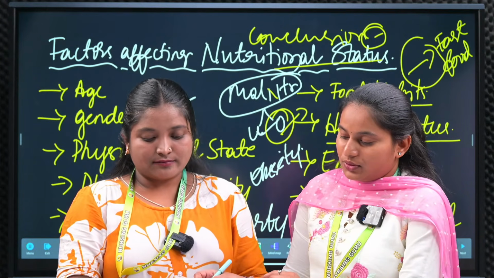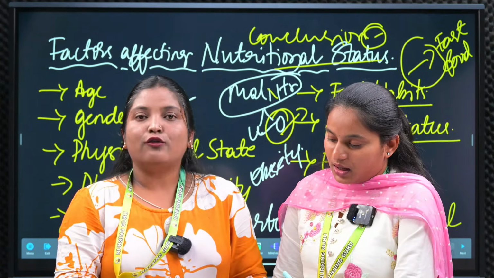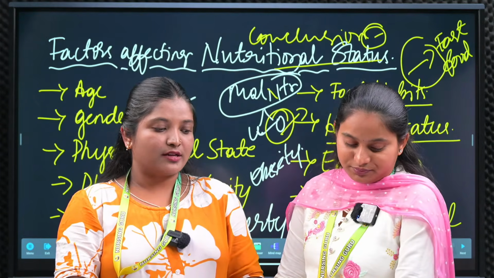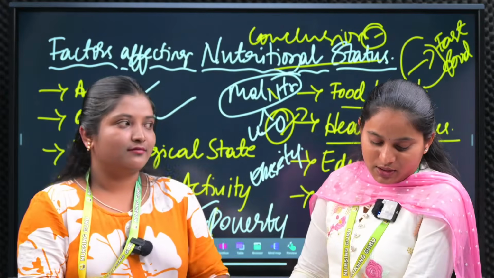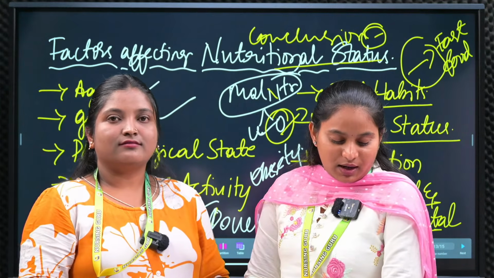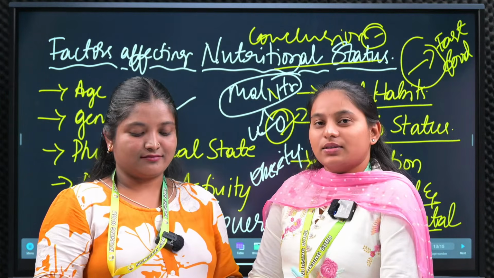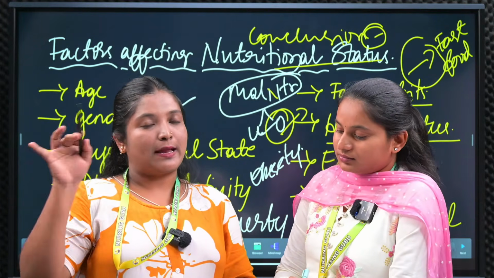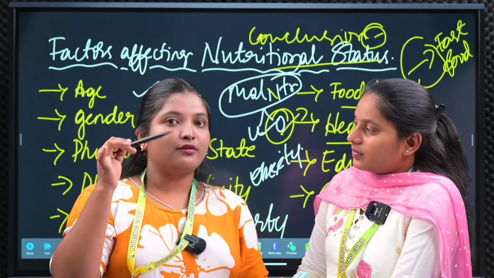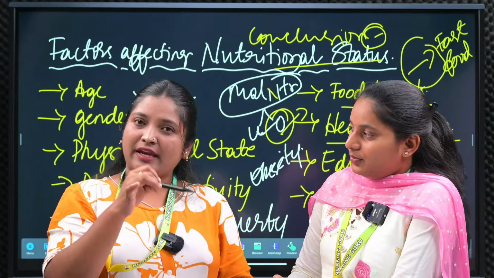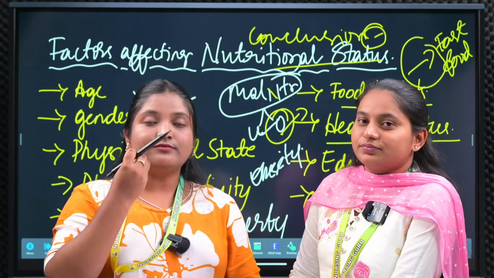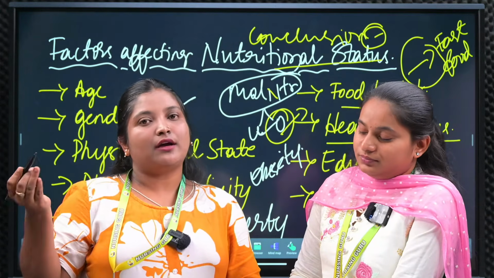Next, good sources of proteins. We have animal source and plant source. Animal sources are egg, fish, meat, and plant sources are pulses, beans, soya beans, like that. In the animal source, we consume eggs, meat, chicken, beef, everything, and we get the protein. That is animal.